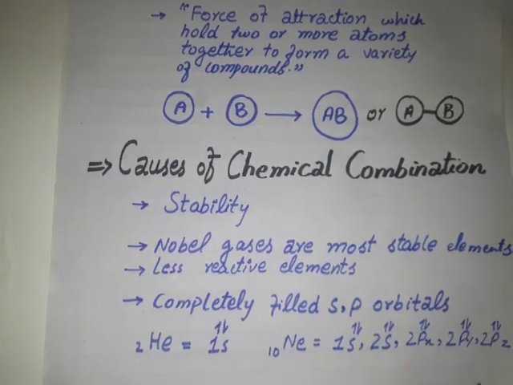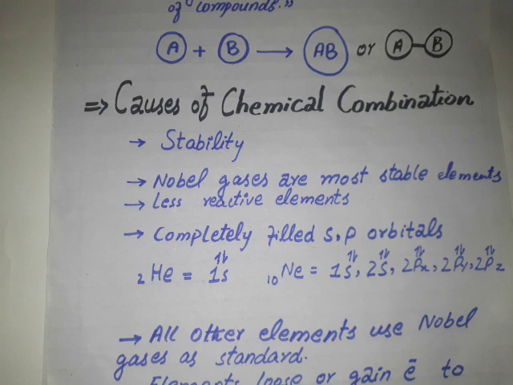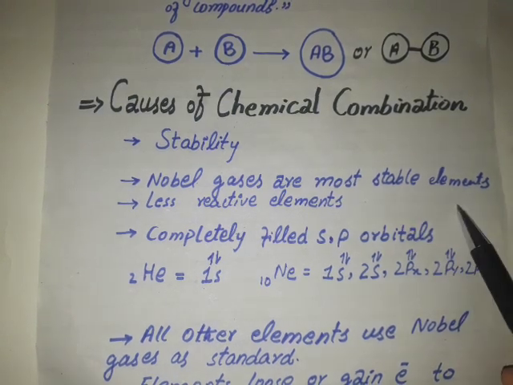Here are some causes for chemical combinations. The most important cause for an element to undergo chemical combination or chemical bond formation is stability. All the elements need stability. They want to become stable. While talking about stability, the first name that comes to our mind immediately is noble gases. Noble gases are the most stable elements in the periodic table.